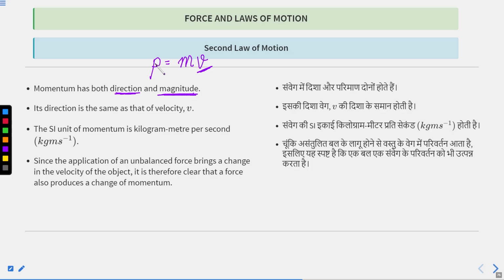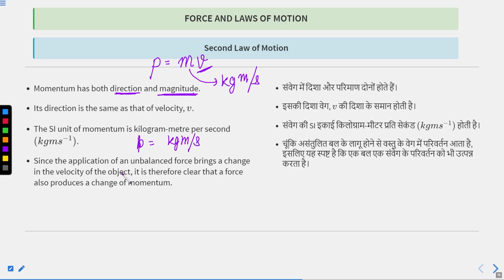The SI unit of mass is kg, and the SI unit of velocity is meter per second. So the SI unit of momentum p is kg meter per second.